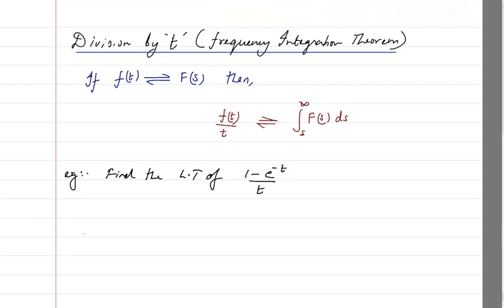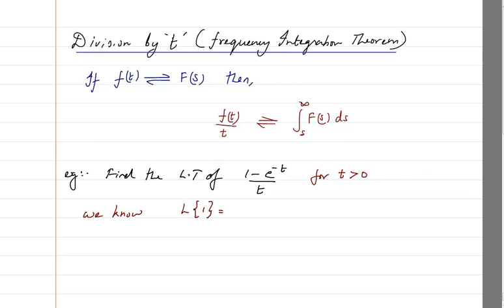We know that the Laplace transform of 1, see here, find the Laplace transform of this automatically means for t greater than 0. In some textbooks it might be written, and in the examination it might come like this, for t greater than 0. Even if it is not written, you have to assume that it is only for t greater than 0, because your syllabus is basically dealing with t greater than 0.